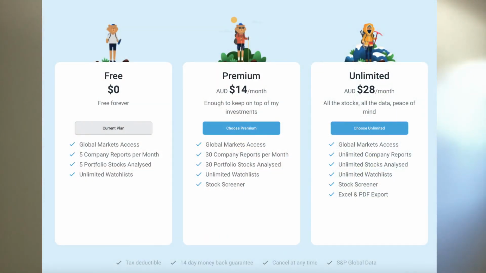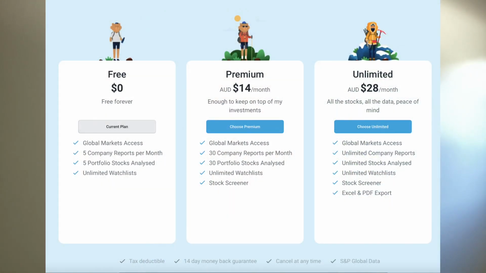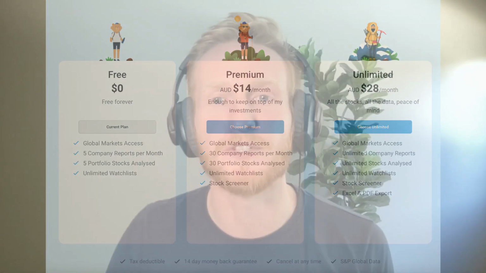It's a happy medium between getting the most out of the actual Simply Wall Street platform and allows you to stay on top of your investments. So like it says here, the pros are the same as the free plan. You get global market access and you can view any market or industry in the world, and that's either just to review and see how these industries are performing or to look for new opportunities.